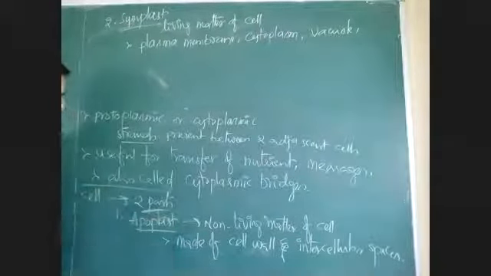Okay, so cell is divided into two parts based on the presence of living or non-living matter. All the living matter present inside a cell is called symplast. All the non-living matter is called apoplast.